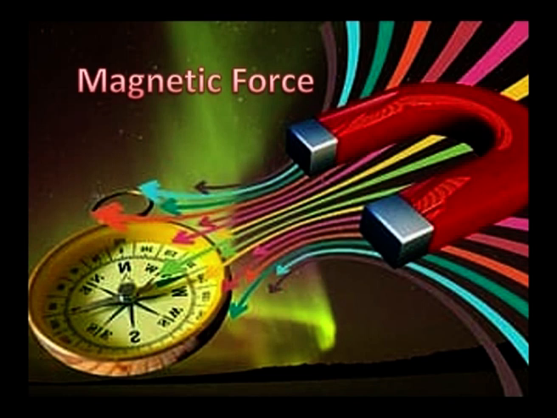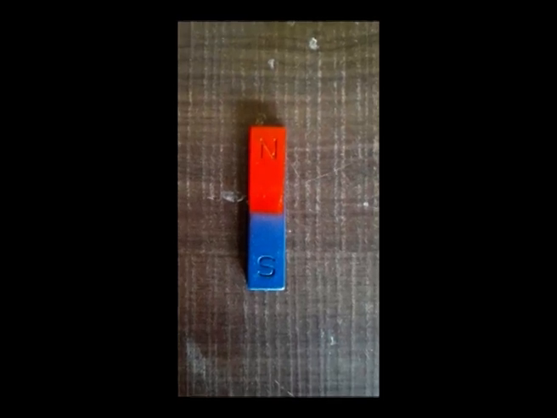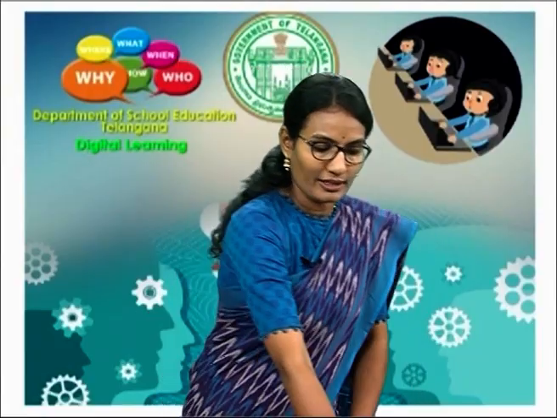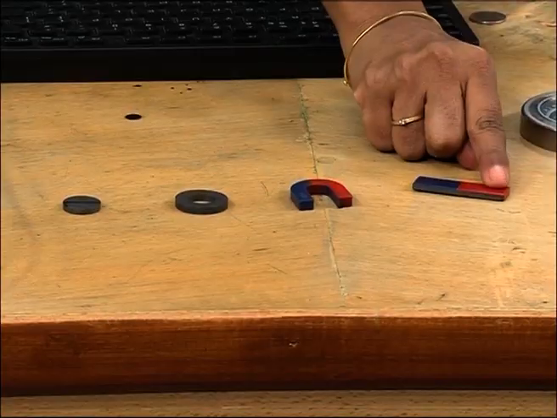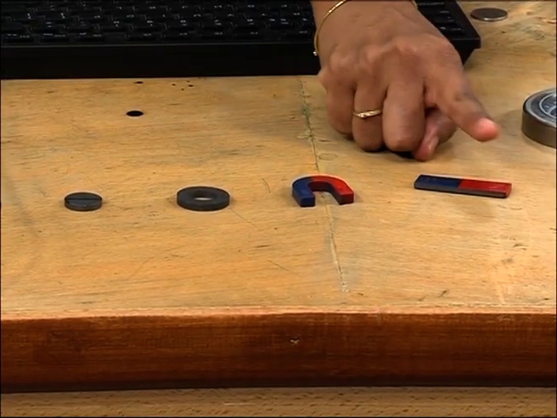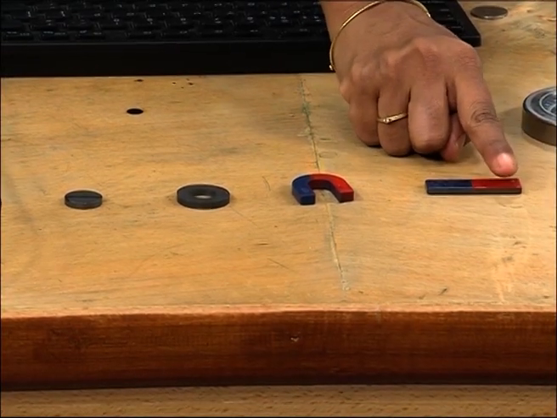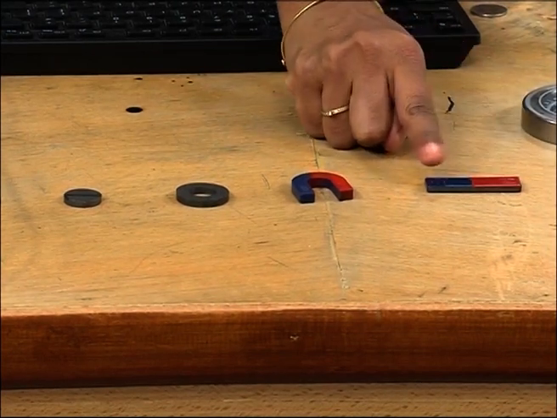You learn about the magnets in your previous grades, that is, types of magnets like bar magnet, horseshoe magnet, ring magnet and disc magnet. And you also know that, children, every magnet has two poles, that is north pole and south pole. To understand more about these poles of magnet, let us do an activity.